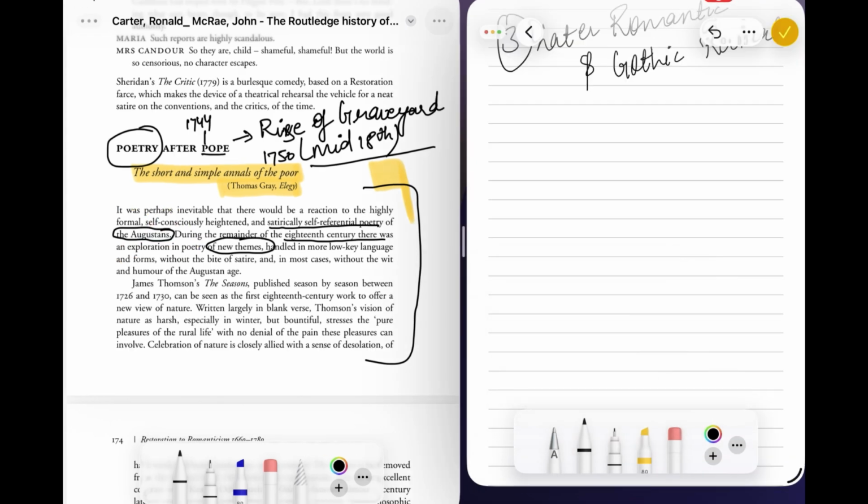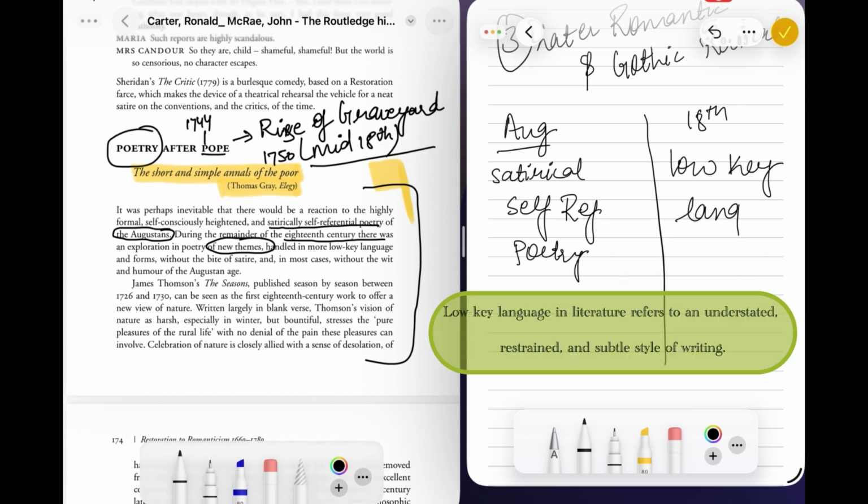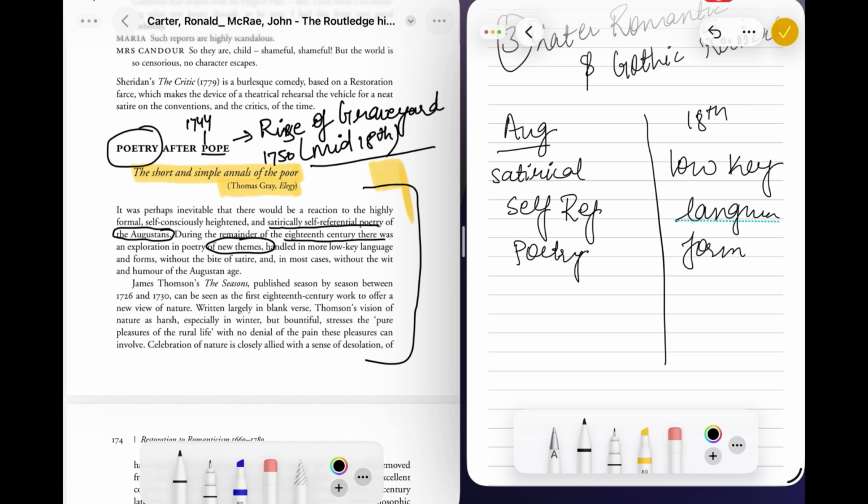You have to again divide your section and just differentiate, like in the Augustan period what you get, and in the 18th century what you get. In the Augustan period you get satirical, self-referential poetry. In the 18th century you find a new kind of poetry. What is it? They use low-key language forms. So this might come in your exam. What are the low-key language forms?